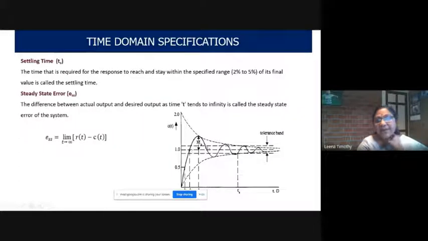We have to allow a tolerance of 2% or 5% of the final value, and the final value is 1.